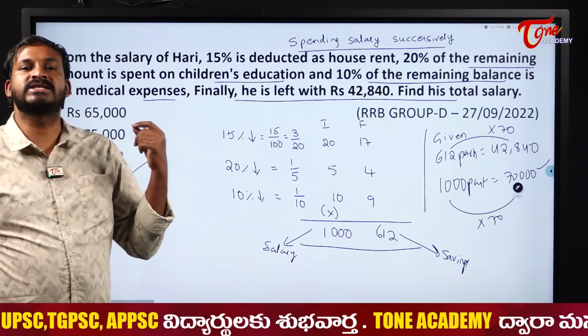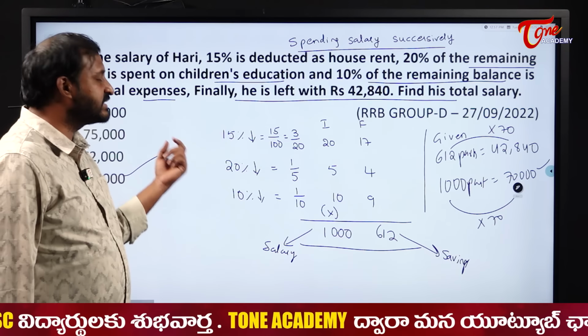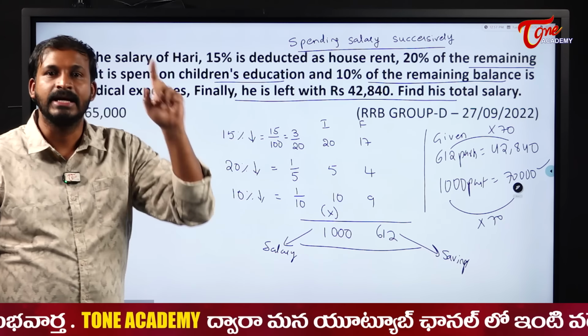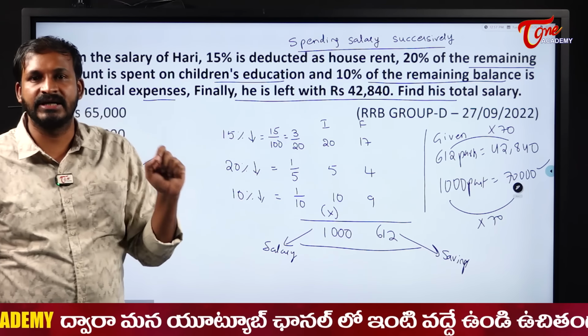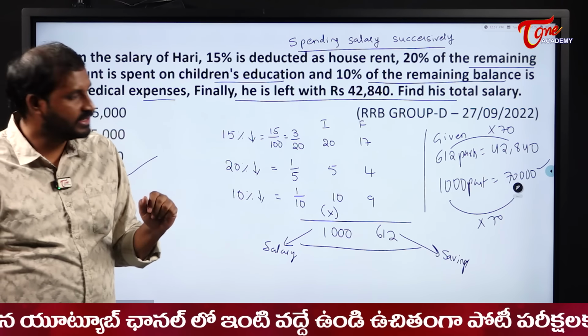This is the case of successive spending of his salary. He is spending his salary successively. Whenever you see of the remaining, of the remaining, of the remaining, my suggestion is go with the successive spending of his expenditure, of his salary. Understood students? This is the case.